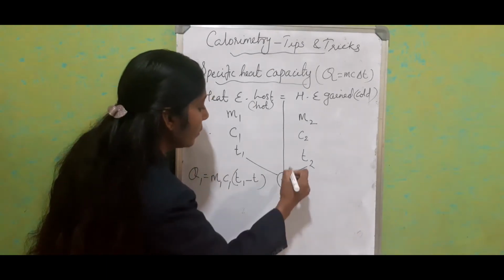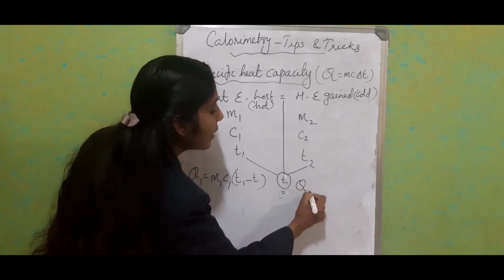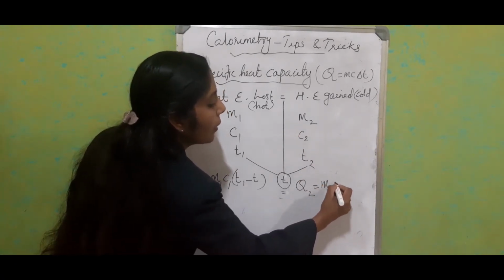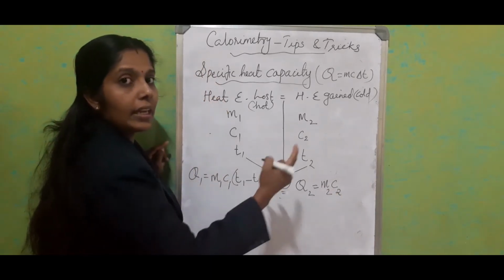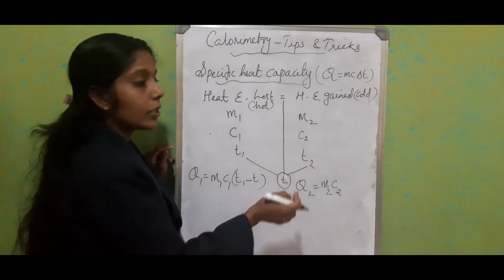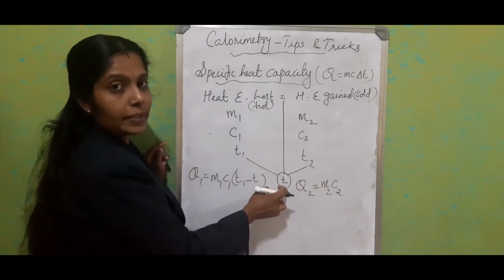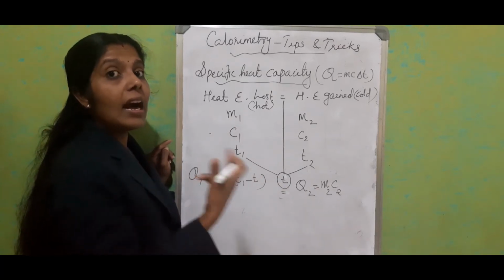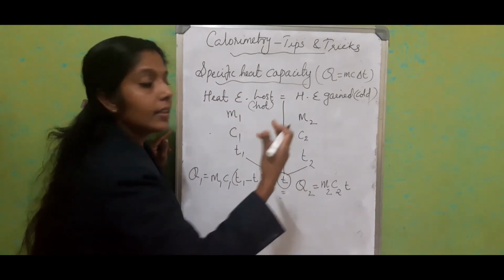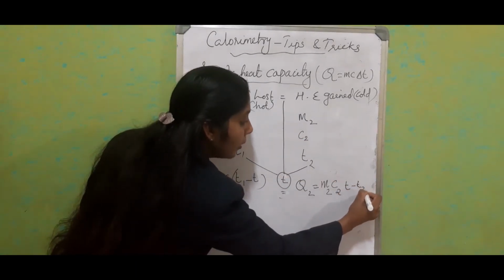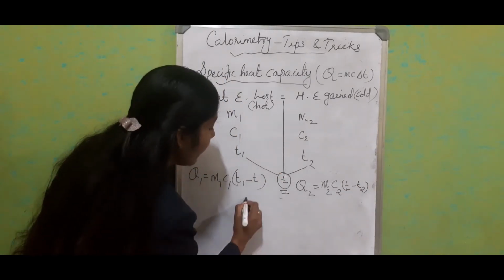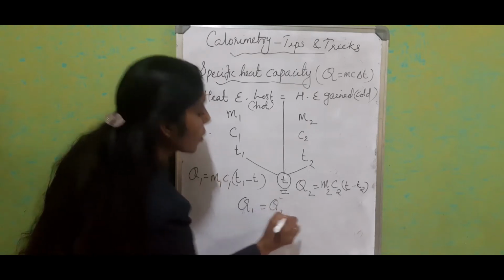On the other side we write Q2, which is the mass of the cold body, the specific heat capacity of the cold body, then the change in temperature. For the cold body, the final temperature will be the higher temperature, so write the final temperature first, minus the lower or initial temperature. So Q1 is equal to Q2.